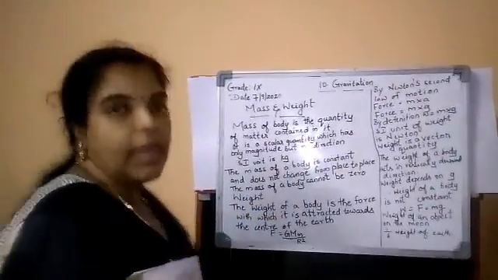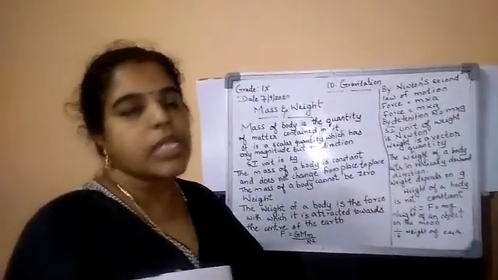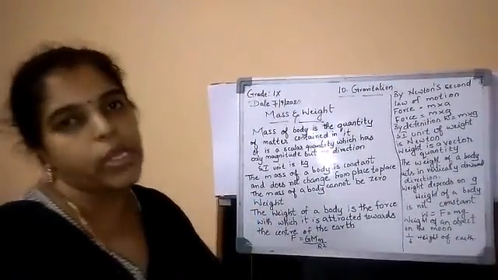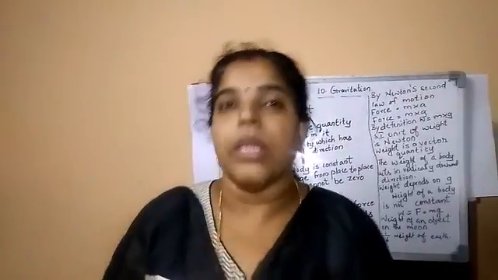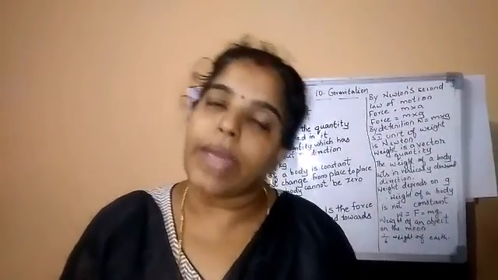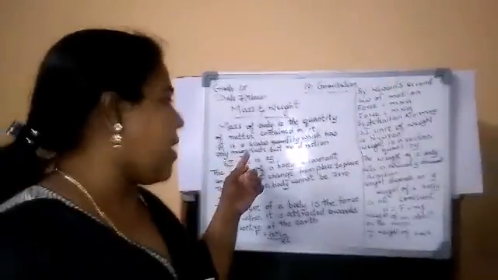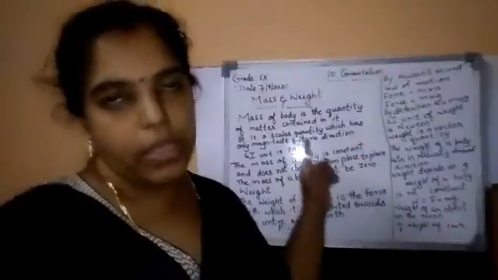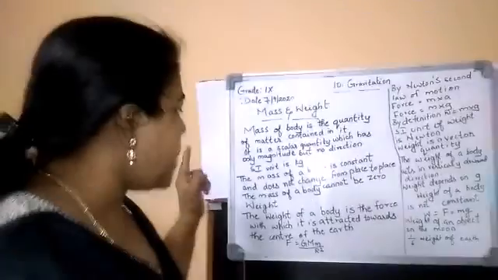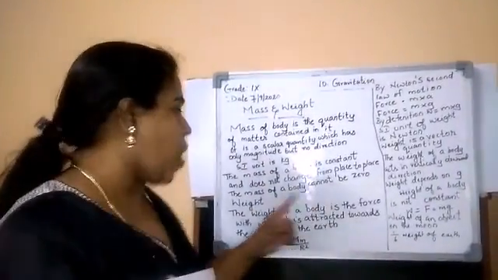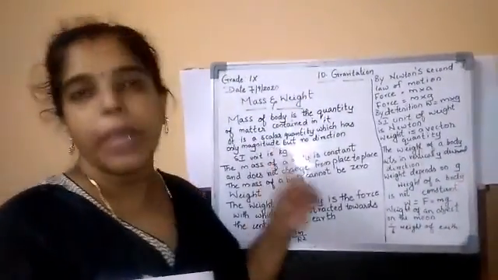The mass of the body is the quantity of matter contained in it. It is a scalar quantity. Why is it a scalar quantity? Only the magnitude. It is not a vector quantity. Vector quantity means both the direction and the magnitude will come. But here only the magnitude, no direction. So the SI unit of mass is kg, kilogram.